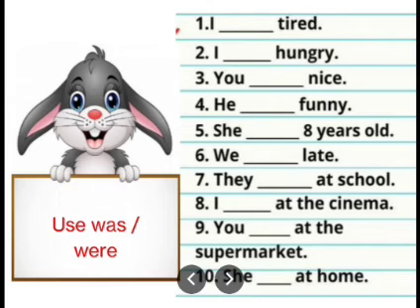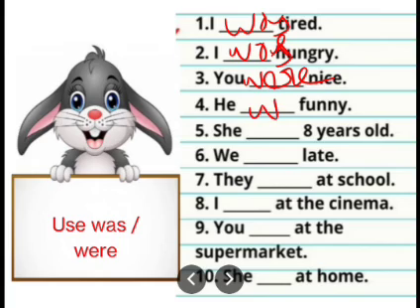Now, you try, children. I dash tired. Yes, obviously. This is singular. I is a singular pronoun. So, I was tired. I was hungry. You were nice. Yes, you were nice because you always combines with were. And he was funny. Very good. He was funny. He is a singular pronoun. She was 8 years old.